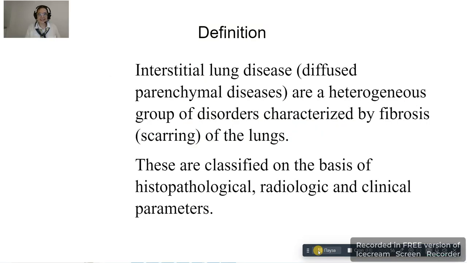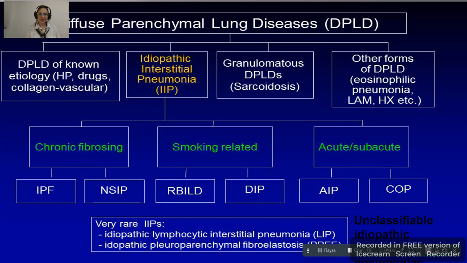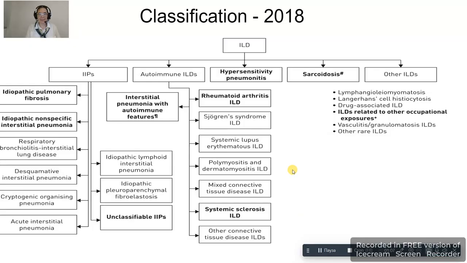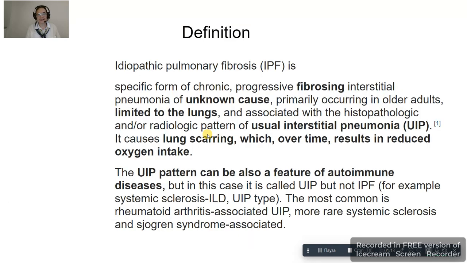Interstitial lung disease is a heterogeneous group of disorders characterized by fibrosis, or scarring, of the lungs. Here is the classification, the updated classification of 2018, with an update of the autoimmune ILDs.